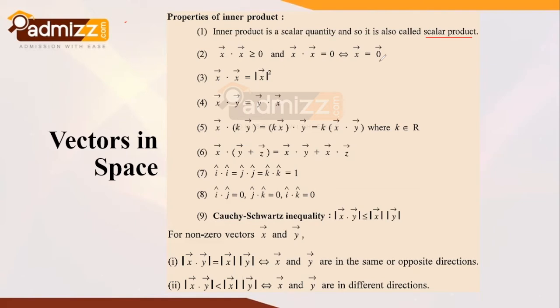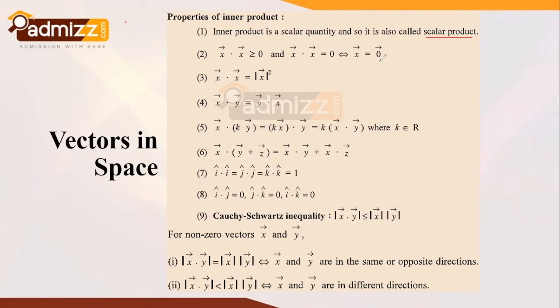And what is the second property? If a vector takes a product with itself, then the value is always greater than or equal to 0. And if x vector dot x vector is equal to 0, it certainly indicates that x vector is a null vector. It is 0 when we take a product of null vector with null vector, so we obtain 0 vector, or we also write it as 0. If x vector is taken a dot product with itself, we can also rewrite it as modulus of x vector the whole square.